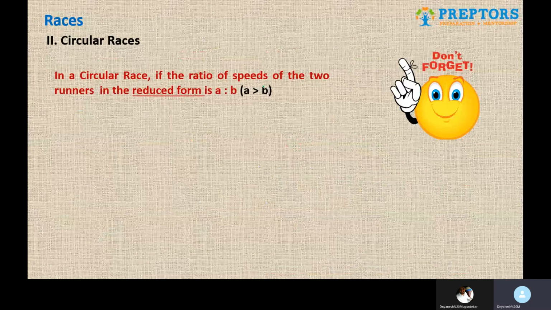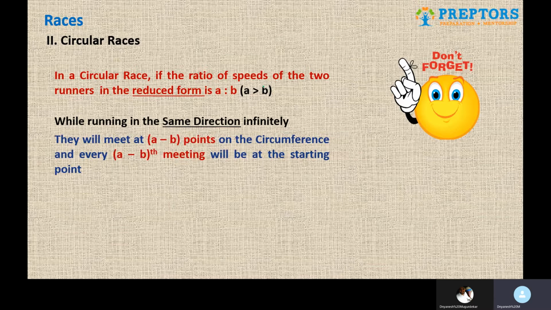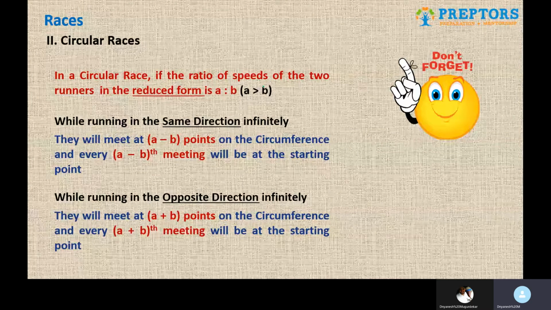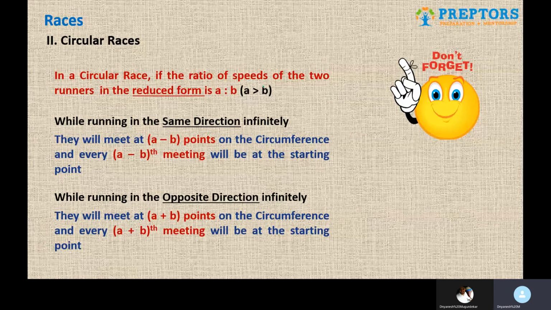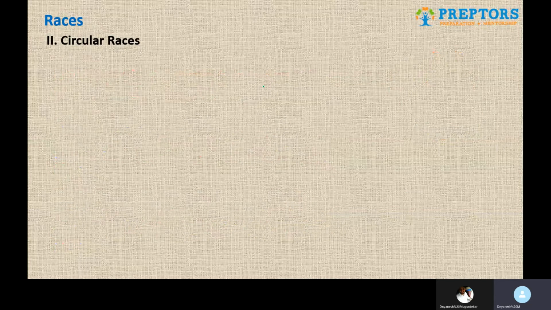So suppose the ratio of speeds in the reduced form of the runners is A is to B, assuming A is greater than B, and if they run in the same direction, they will meet in A minus B points, and every A minus B meeting will happen at the starting point. If they run in the opposite direction, they will meet in A plus B points, and every A plus B meeting will happen at the starting point. So the same thing that we did earlier in terms of numerical values, now they are giving it out in a generic format.